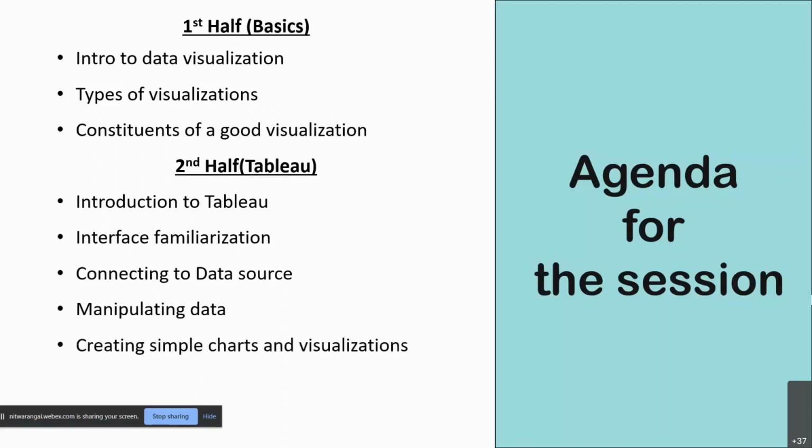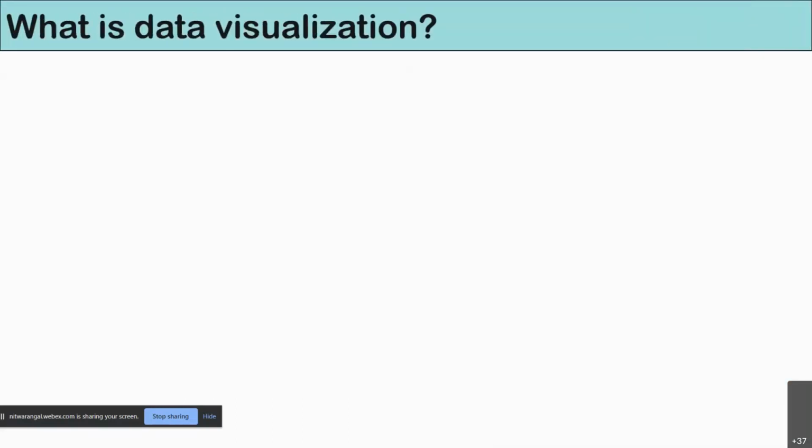We'll create some of the charts we'll see in the presentation in the software, and we'll create a simple dashboard to understand how the software works and why it's an effective tool for data visualization. So let's start. So what is data visualization?